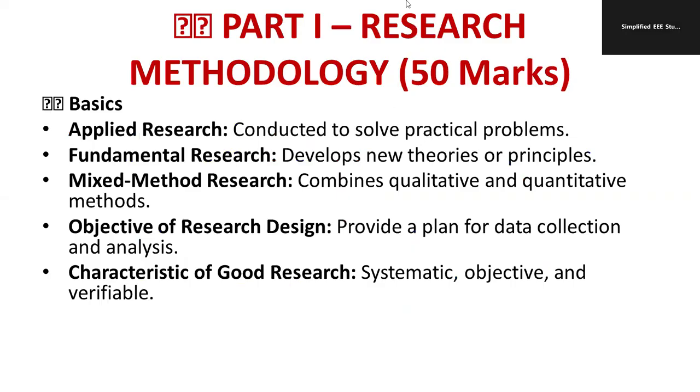As everybody knows, there are two segments. One is your research methodology, that carries 50 marks. Another one is your core domain, that is EEE. EEE is having 50 marks. Total 100 marks. Out of that, they are going to decide the cutoff. Accordingly, you should clear.